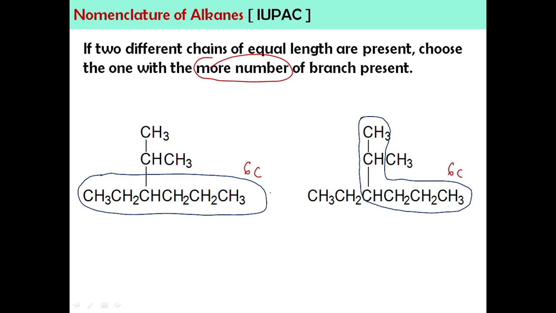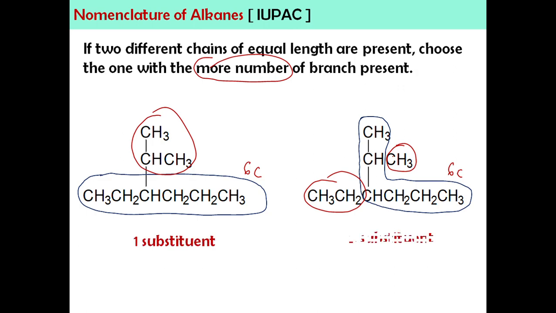So kalau awak dapat case yang macam ini, we going to choose the one with more substituent. Kalau awak nak pilih cara yang ini, this parent chain, you going to get one substituent only. Kalau yang macam ni, awak akan dapat 2 substituent. So this is 1 substituent, this is 2 substituents. Jadi yang mana satu yang kita nak pilih according to the rule, we going to choose the one with more substituent. Jadi ini adalah salah. Ini adalah betul untuk naming.